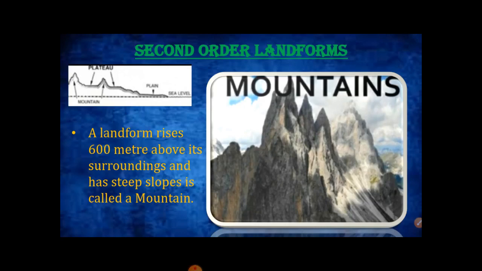The highest point of the mountain is known as peak. Mount Everest is the highest peak in the world. Its height is 8,848 meter. During summer, people go to mountain regions to enjoy the cool weather. Udagamandalam, Kodaikanal, Kolli Hills, Yercaud, and Yelagiri are some of the hill stations found in Tamil Nadu.